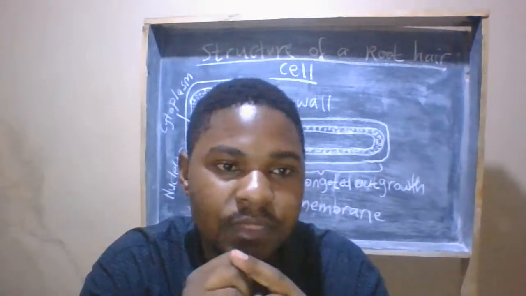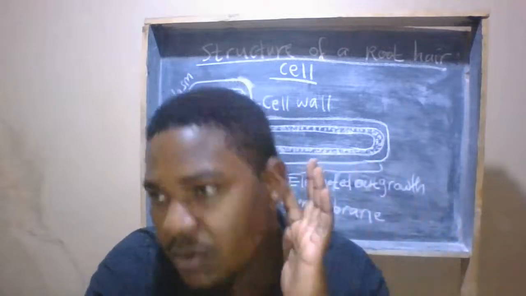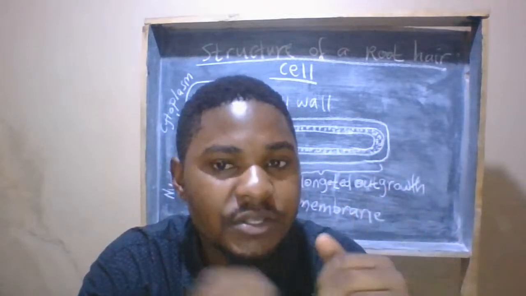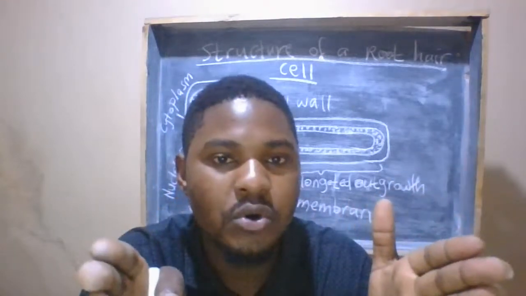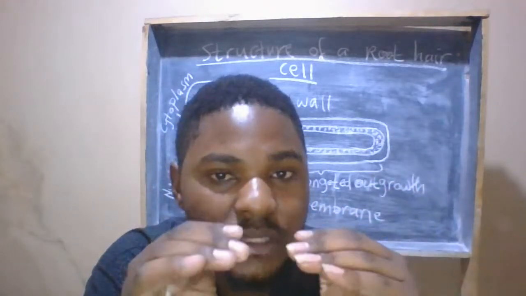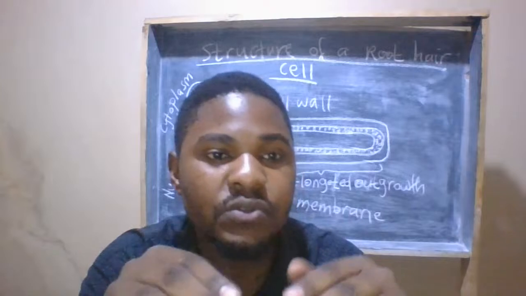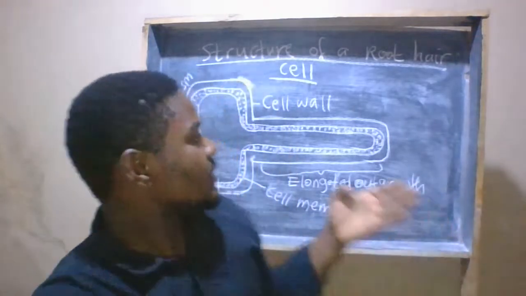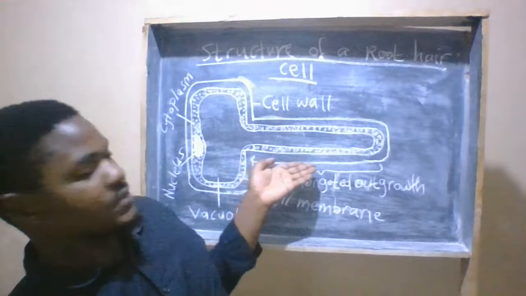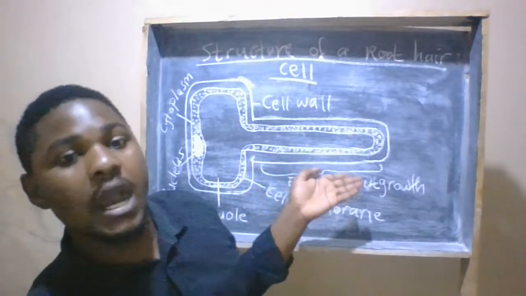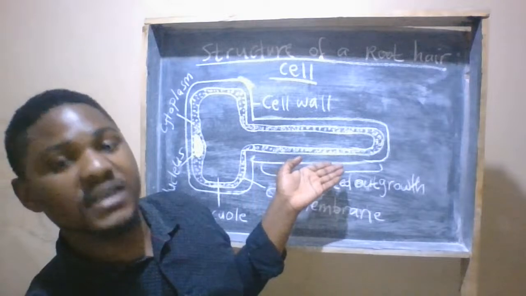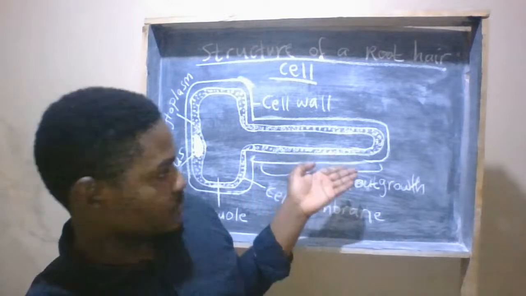We are talking specifically about the root hair. The reason it is able to do this process of absorption is because of its structure. Number one, it has an elongated outgrowth, which increases the surface area for faster diffusion during absorption.